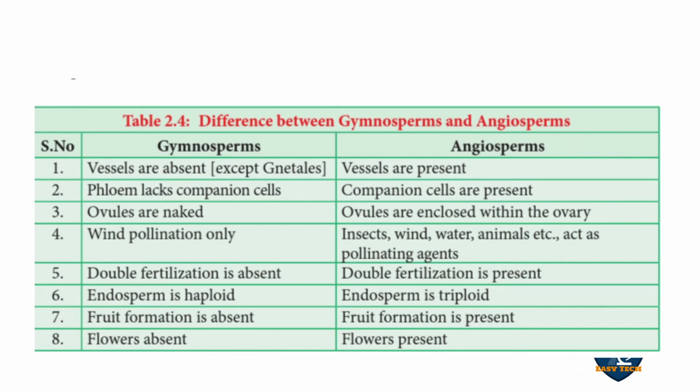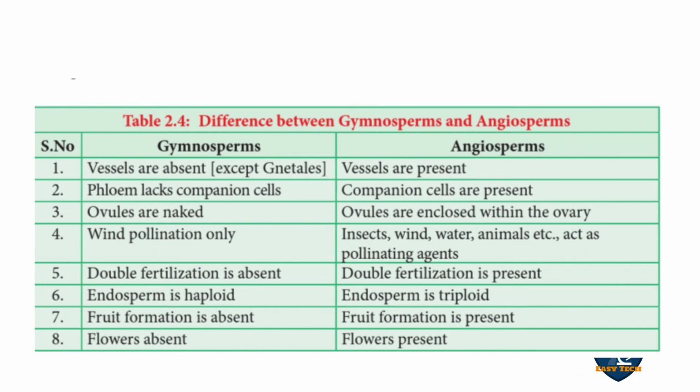Double fertilization is absent in gymnosperm and present in angiosperm. Endosperm is haploid in gymnosperm and triploid in angiosperm. Fruit formation is absent in gymnosperm and present in angiosperm. Flowers are absent in gymnosperm and present in angiosperm. So these are the differences.